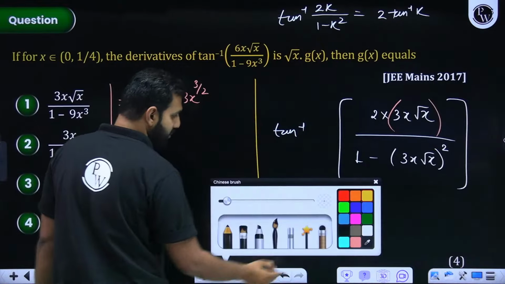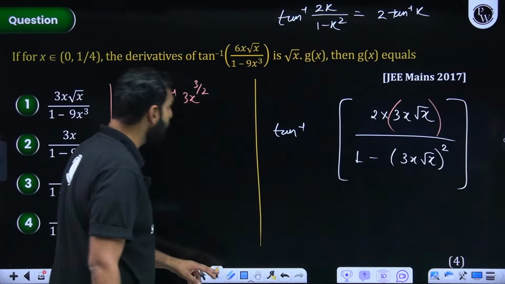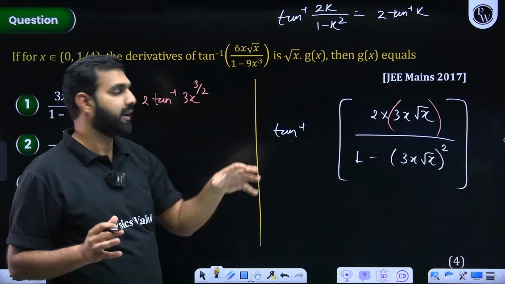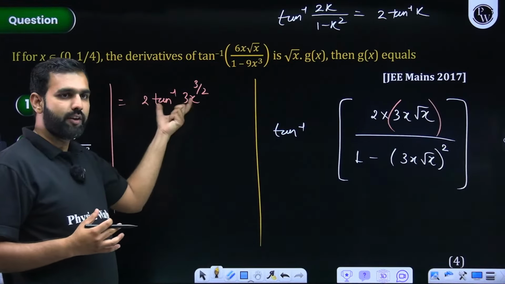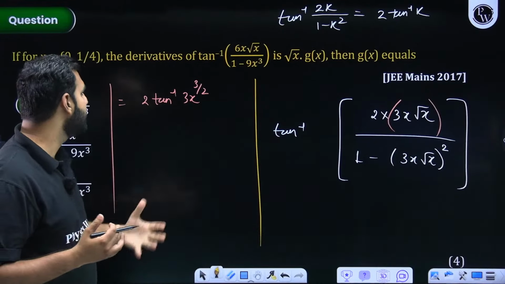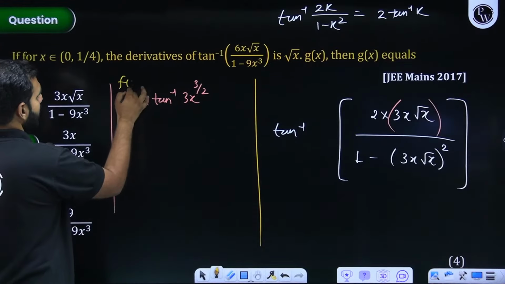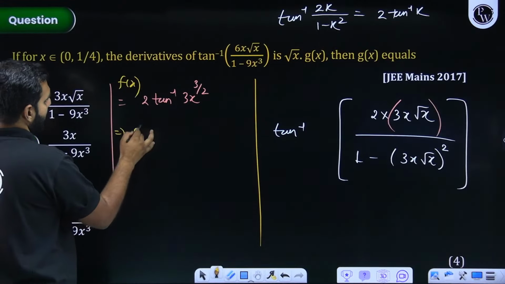I think the question is almost done, because now instead of differentiating this, which could have been a little more complicated, I think we have simplified this and we know how to differentiate this. I think this is something easy. So now if this is our f of x, its derivative is what we need to find out. So now I'll be finding f dash x.